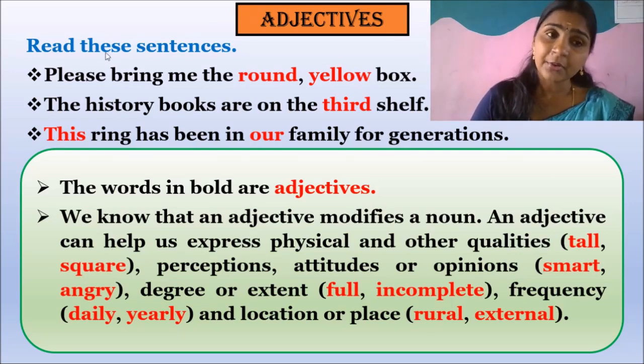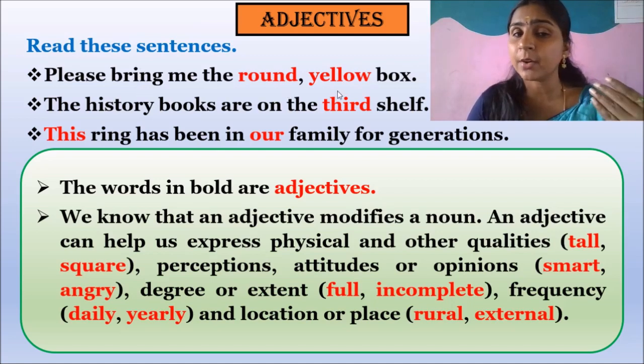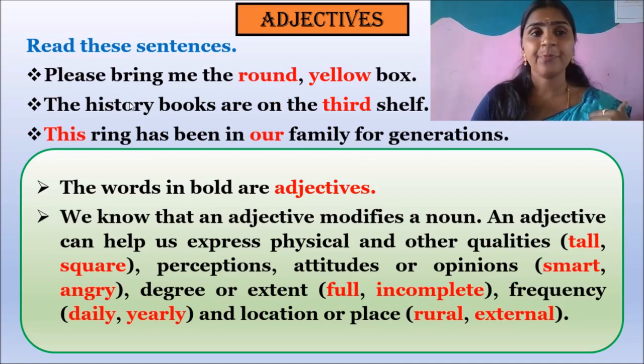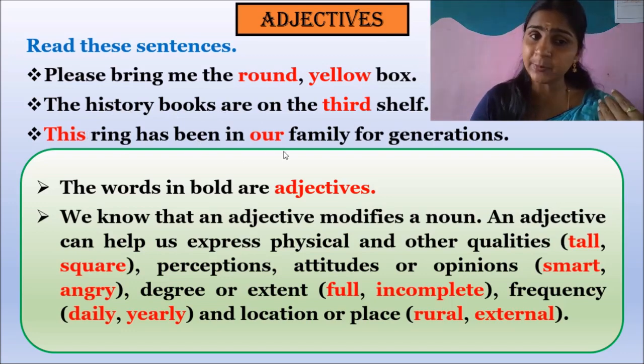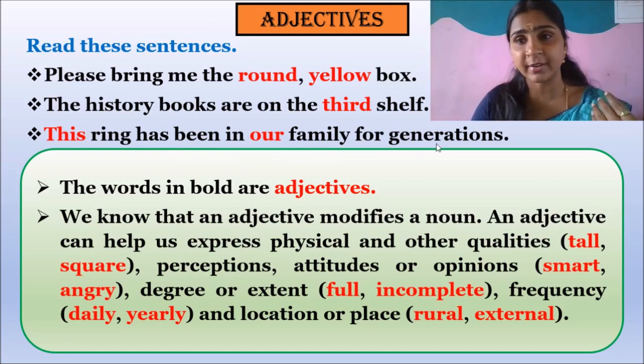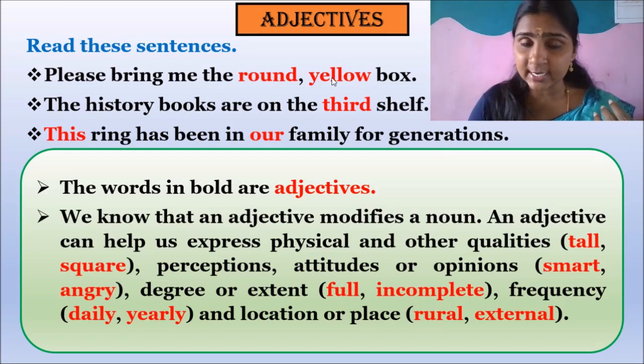Adjectives. Read these sentences. Please bring me the round yellow box. The history books are on the 3rd shelf. This ring has been in our family for generations. The fonts which are in red color are the adjectives. Please bring me the round yellow box.